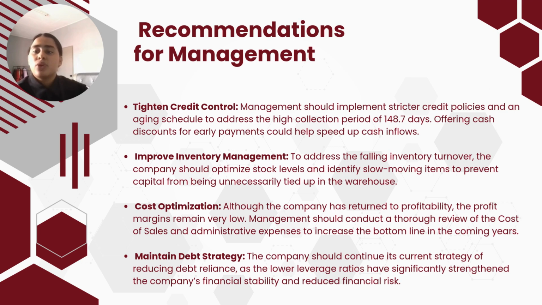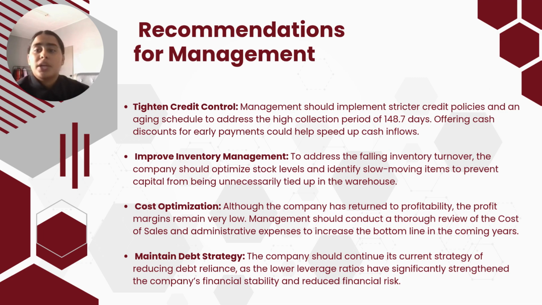Third one is cost optimization. Cost optimization is very important. Although the company has returned to profitability, the profit margins are still low. This means the company is not efficiently controlling its costs.